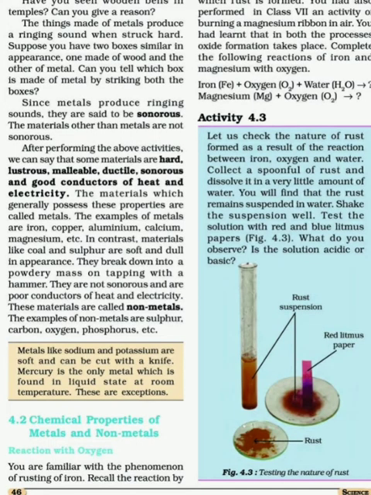Now on the last page, the third page, see what is given in the first paragraph. It is given that metals produce a ringing sound when hit on any hard surface. To understand that, you need to take two boxes, one made of wood and another made of metal. When you hit both boxes with any hard object, you will observe that the wooden box will not produce any sound, but the metal box, whenever it is hit with any hard substance, produces a ringing sound.